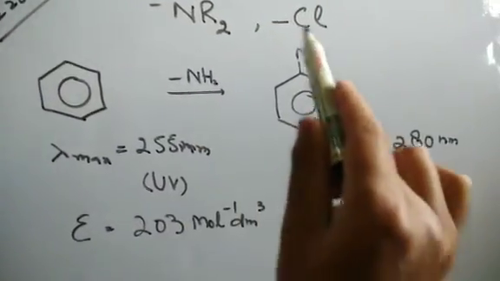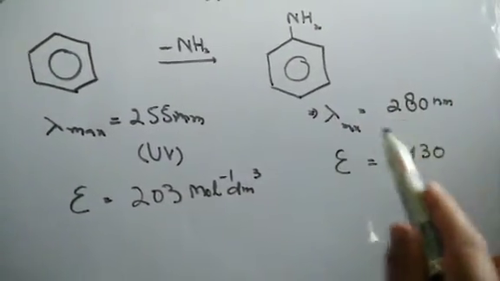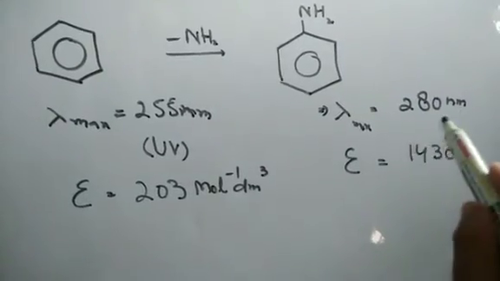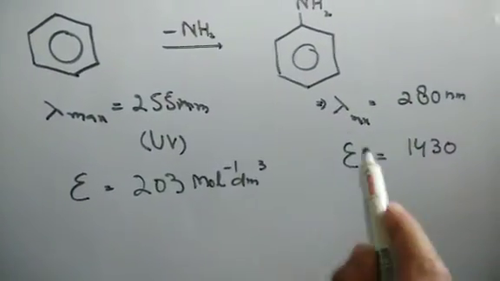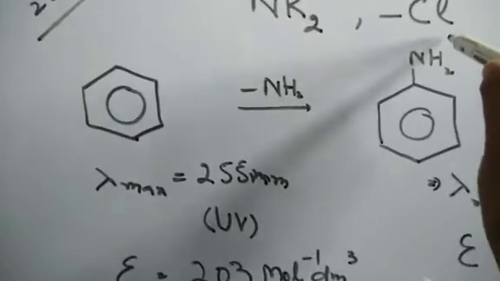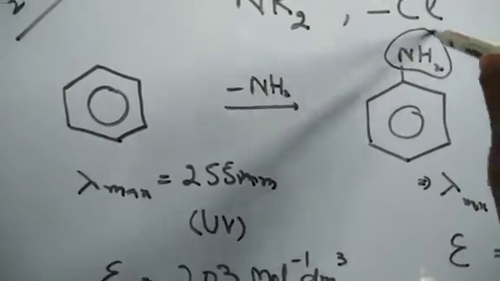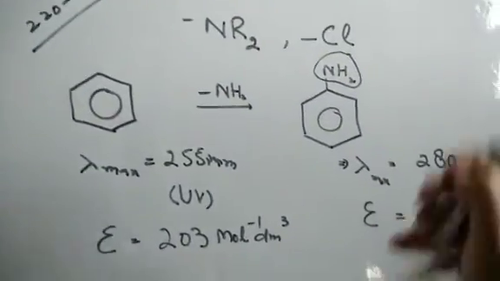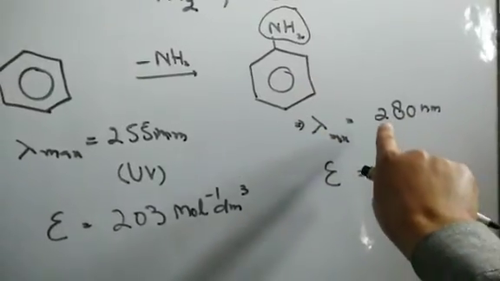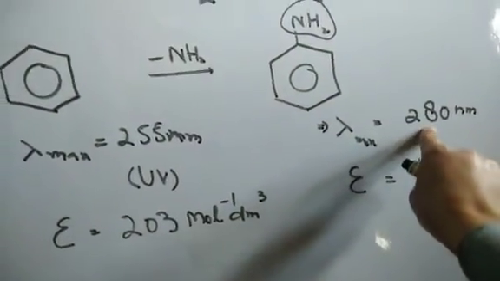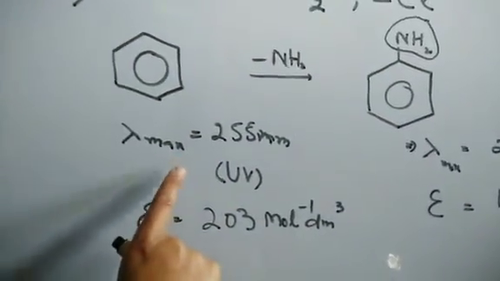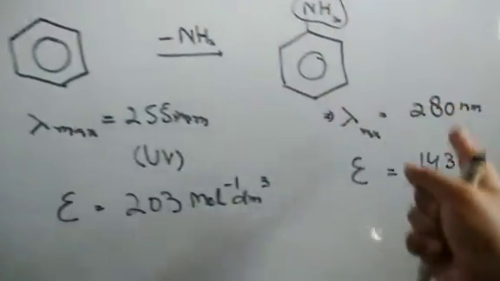When we have an amine group present, its absorption is going towards the higher wavelengths, at 280. And the extinction coefficient is also increasing. So this group is called an auxochrome. Now, one may get confused, it can be a chromophore. But this compound is not colored because absorption at 280 is not in the visible region. But it has made the molecule absorb from a lower region to a higher region.